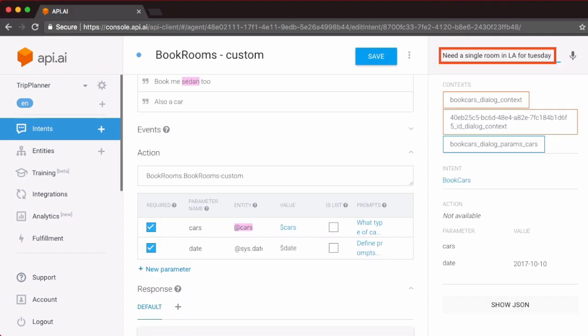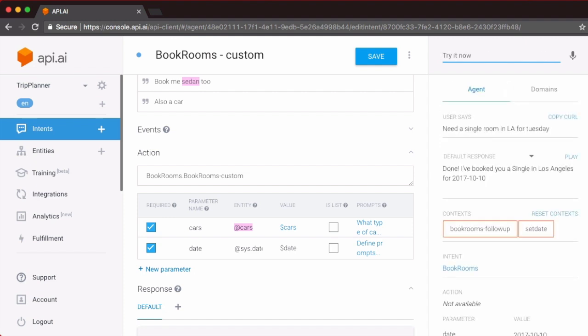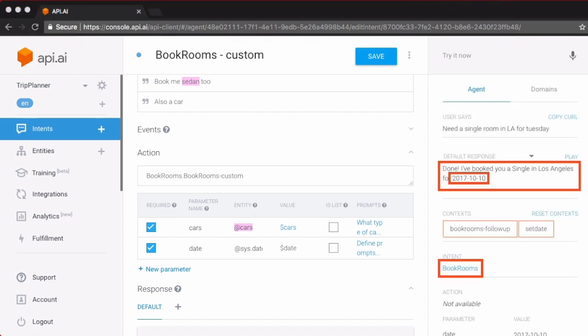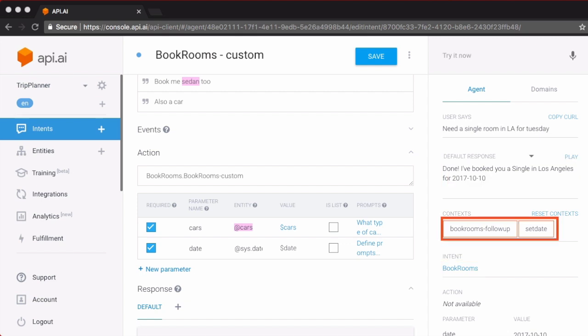We start off by invoking the book room's intent. Need a single room in LA for Tuesday. This has all the parameter values. This booking will be successful. The booking is for the 10th of October 2017. And notice that the context that has been set is the book room's follow up as well as the set date. And if you remember, these are the same contexts that are the input contexts for our follow up intent.